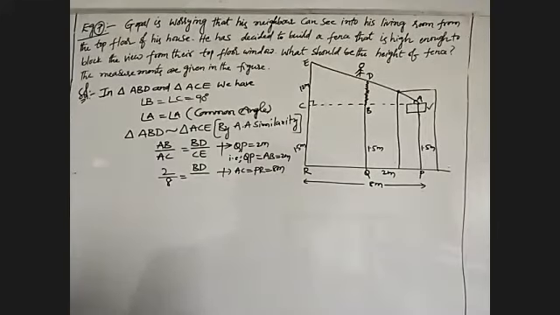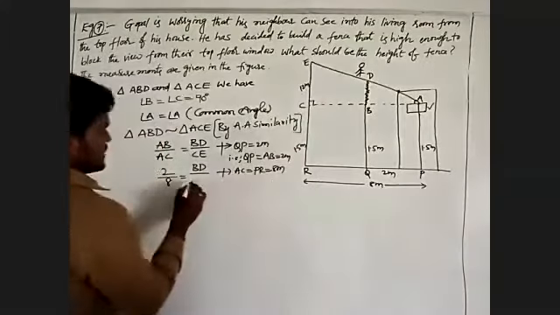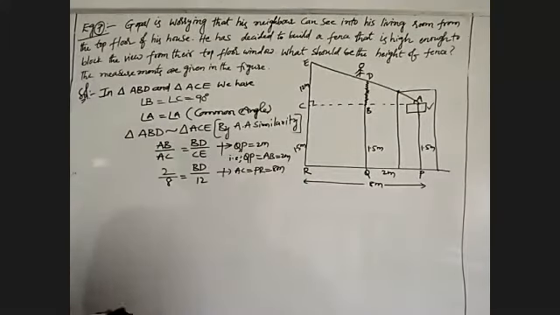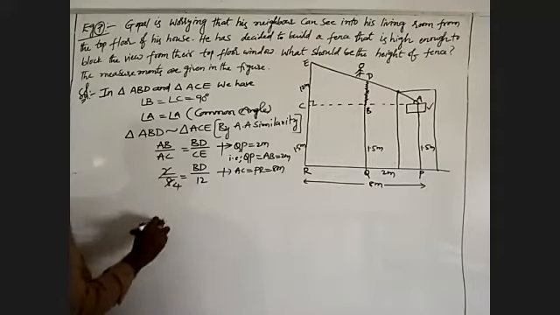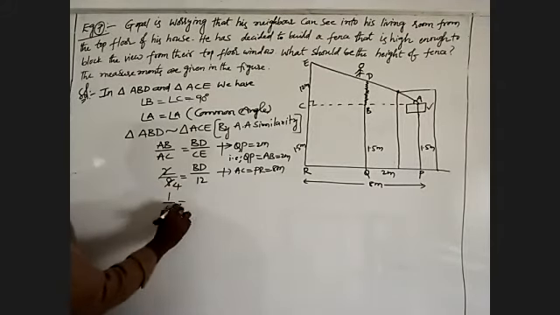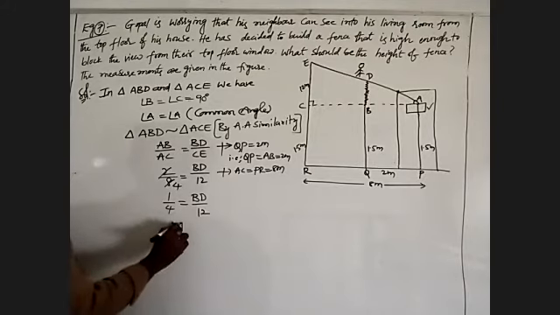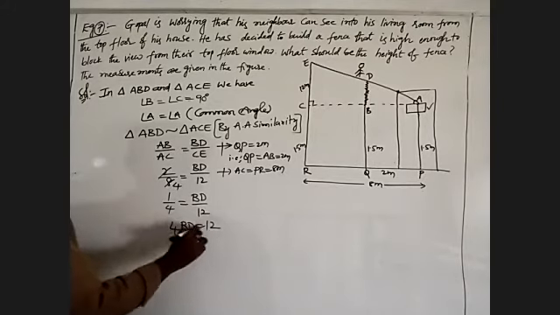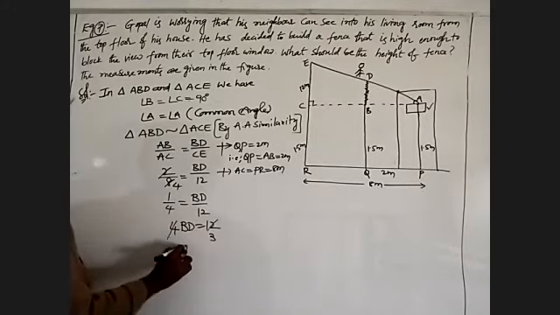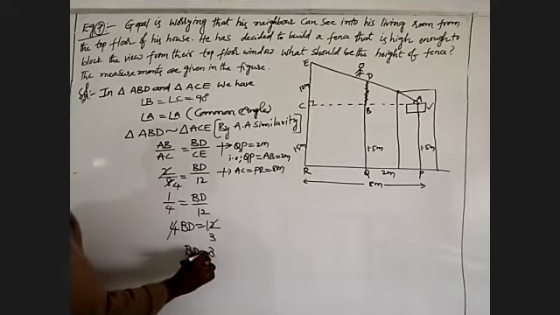After, we'll take the length of CE. The length of CE is given, that is 12 meters. 2 ones are 2, 2 fours are 8. 1 by 4 must be equal to BD by 12. By using cross multiplication, 4 BD is equal to 12. 4 ones are 4, 4 threes are 12. BD is nothing but 3 meters.